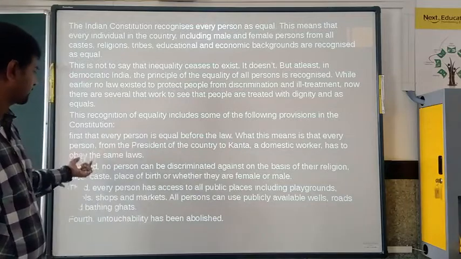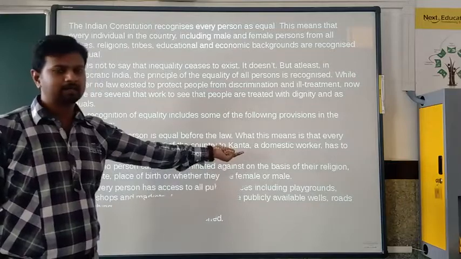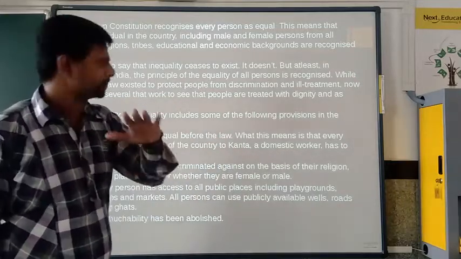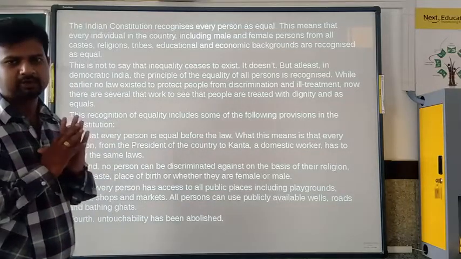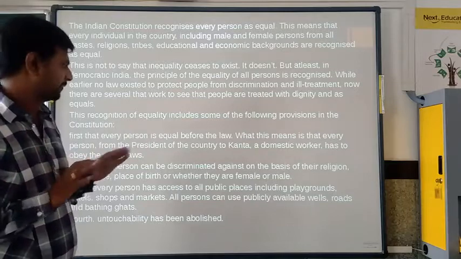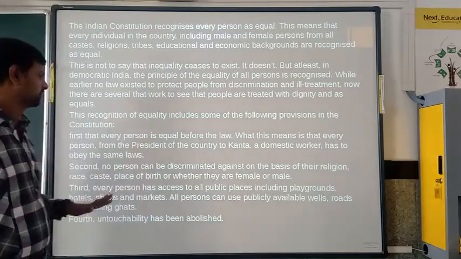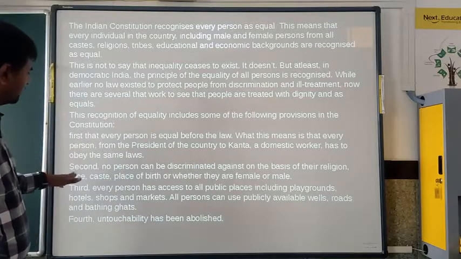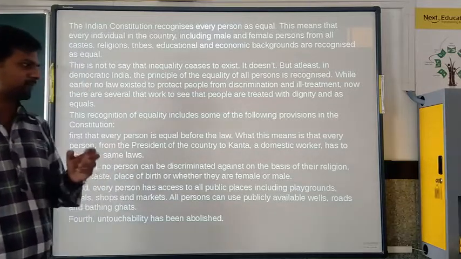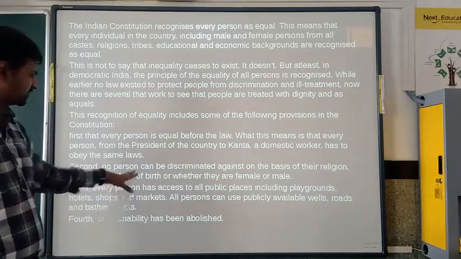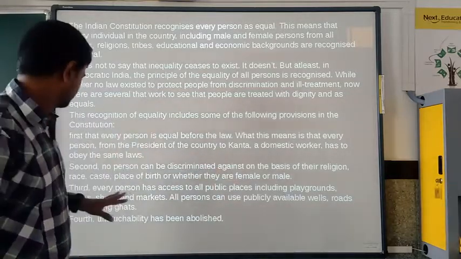What does it mean? Every person, from the President of the country to Kanta, who is Kanta? The domestic worker. A domestic worker has to obey the same law. There is no differentiation between persons. Even if the President makes a mistake, he is also punishable. And the second one: no person can be discriminated against on the basis of their religion, race, caste, place of birth, or whether they are female or male. It does not matter.